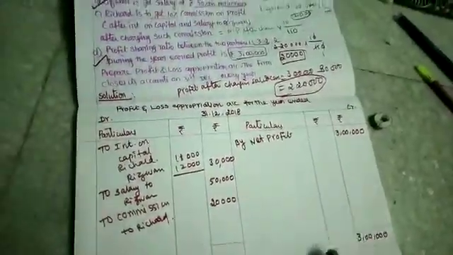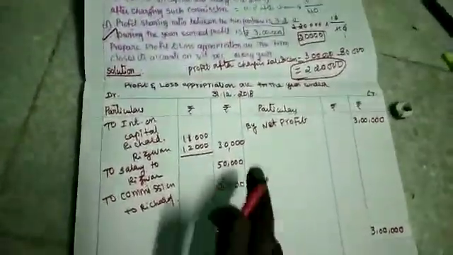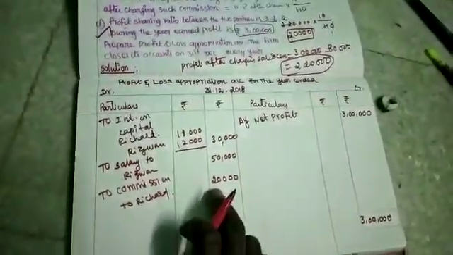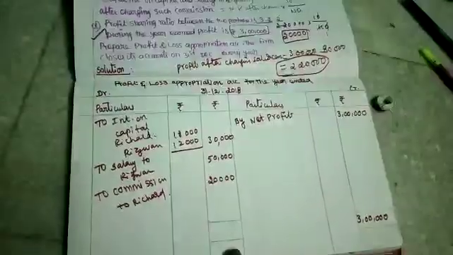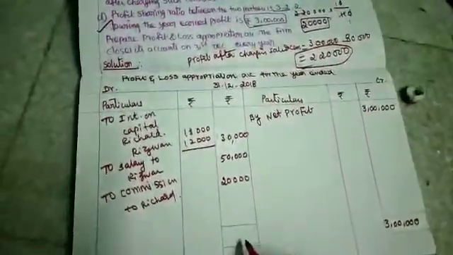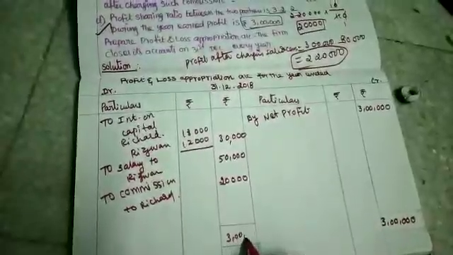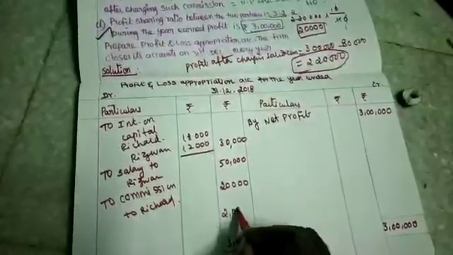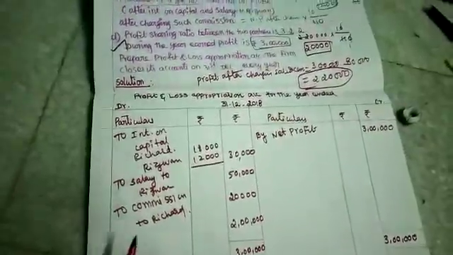Compared to the debit side, the credit side only got more values. Here you got 30,000, 50,000, 80,000, 80 plus 20, 1 lakh. So you got a difference of 2 lakhs. Here you got 1 lakh, here you got 3 lakhs. So the same 3 lakh is written here. The different amount of 2 lakhs is going to be distributed among the partners in their profit sharing ratio.